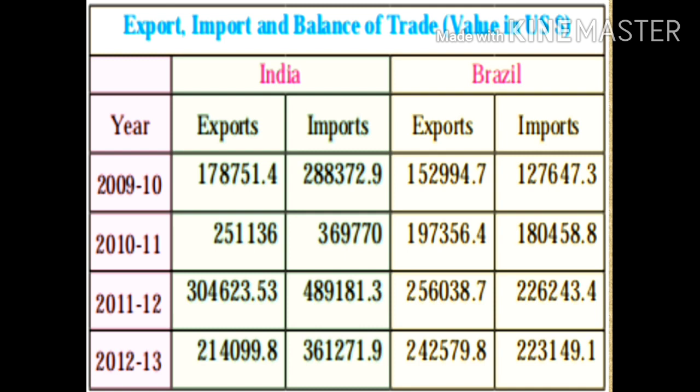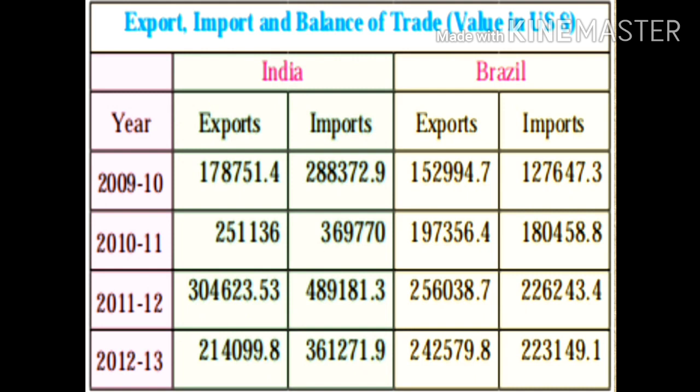Now let us see the case of Brazil from the year 2009-10. Here we find in Brazil the export is 1,52,994, whereas the import is 1,27,647. Here we find that the exports are more than the imports. So this is a favorable balance of trade for Brazil.